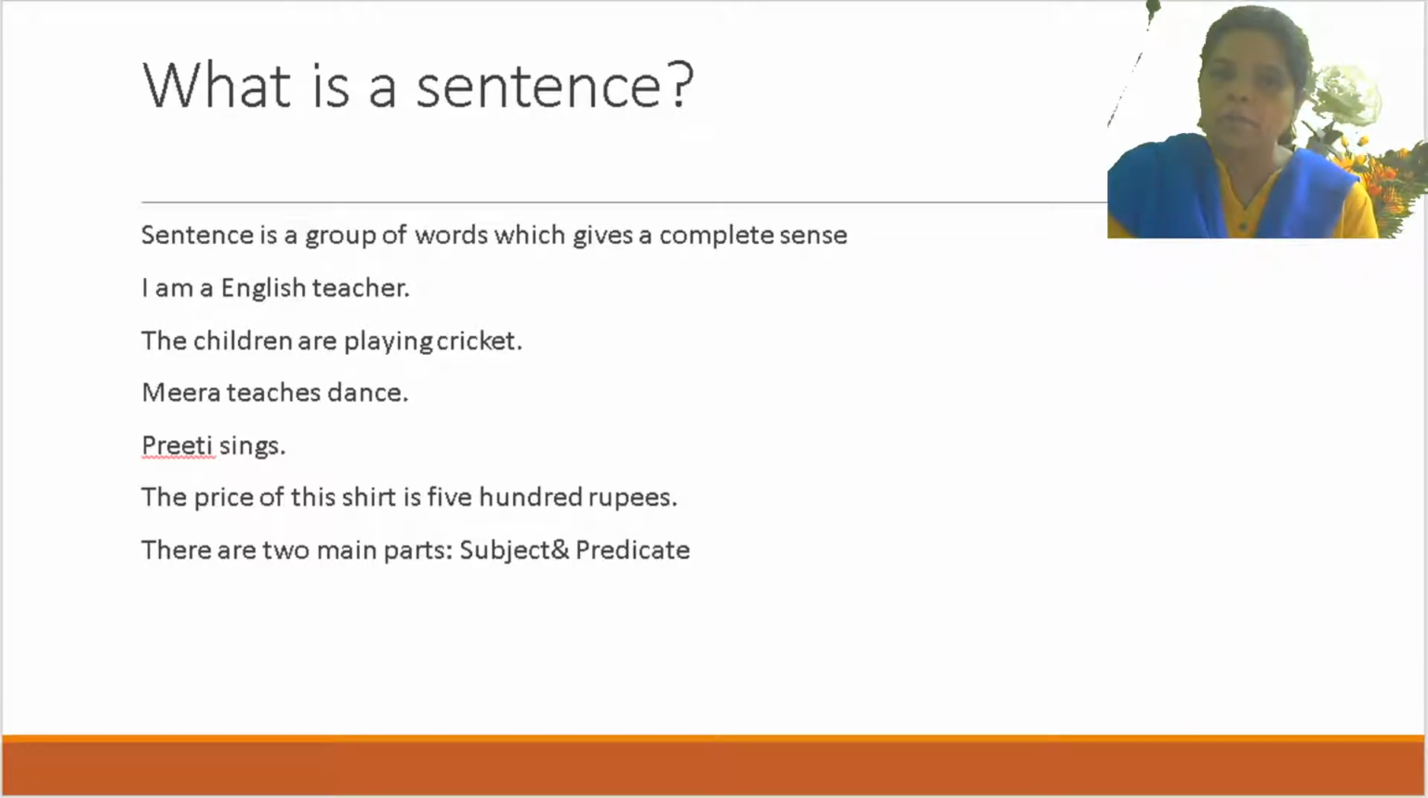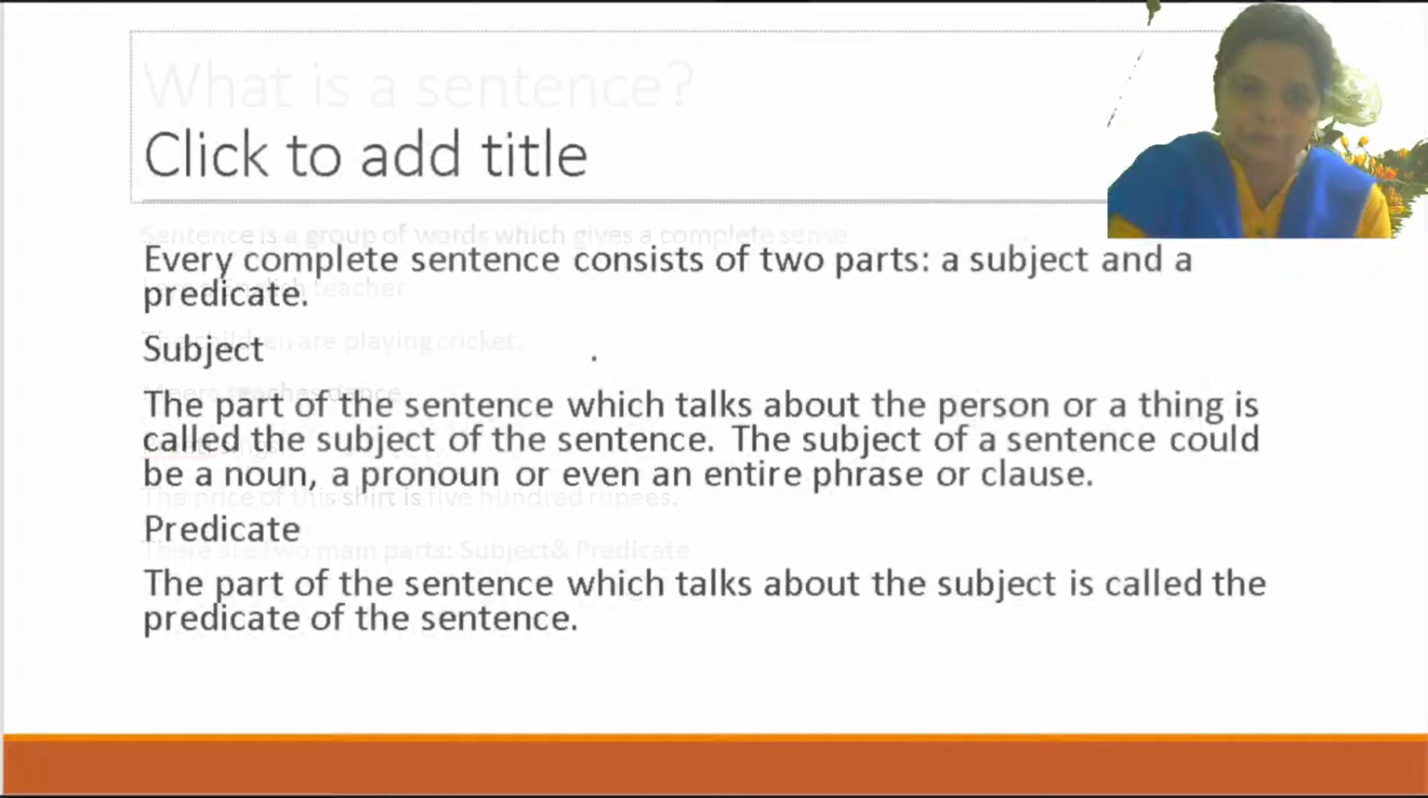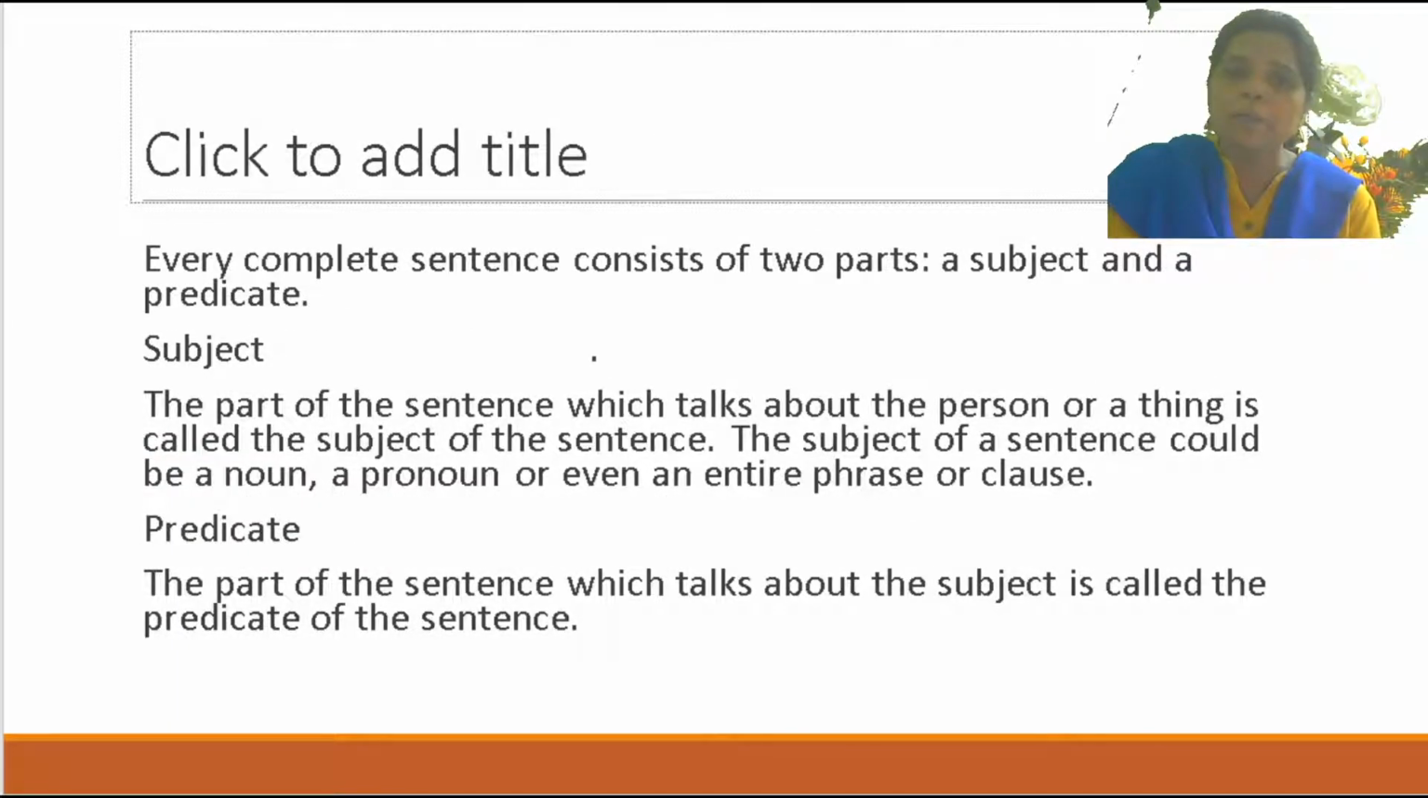In all these sentences, you will find that all of them have two main parts. What are these two main parts? One is the subject, and the other one is the predicate. Let us discuss it very briefly. Every complete sentence consists of two parts, a subject and a predicate. What is the meaning of subject? Please understand it very carefully. The part of the sentence which talks about the person.